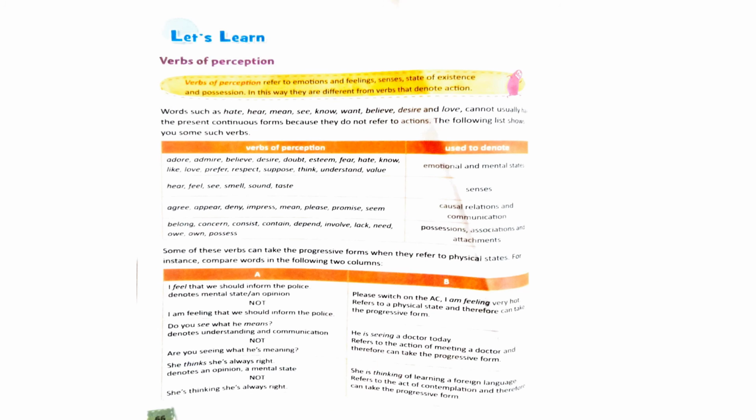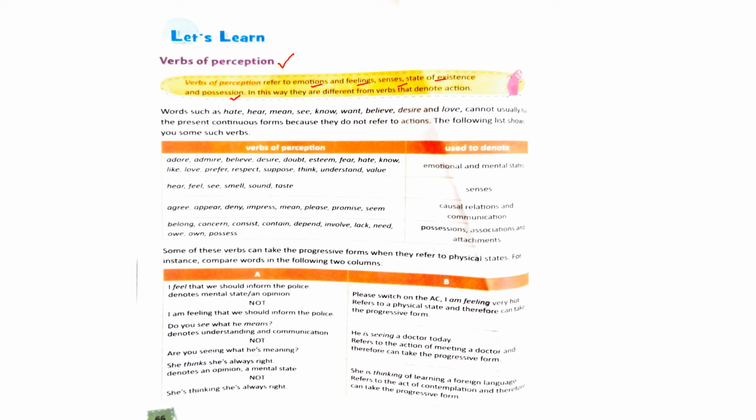Now let us discuss the next topic, that is verbs of perception. Verbs of perception refer to emotions and feelings, senses, state of existence, and possession. In this way, they are different from verbs that denote action.